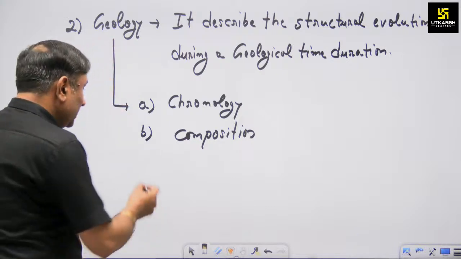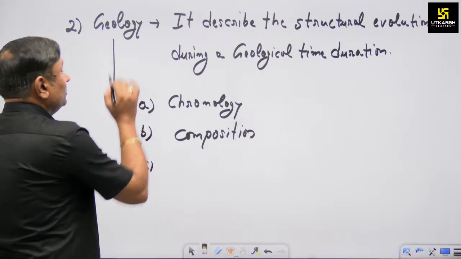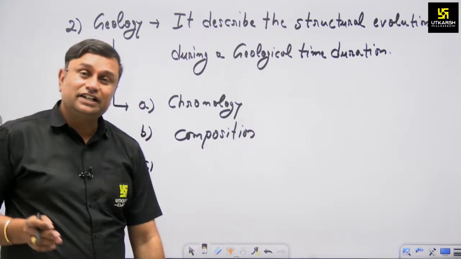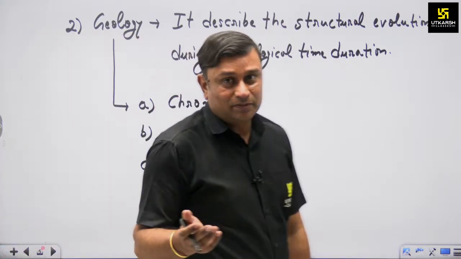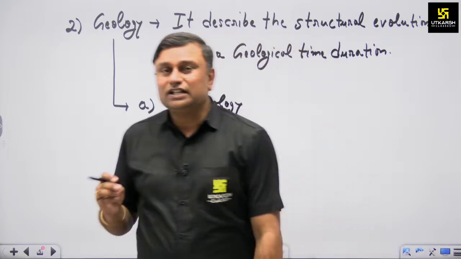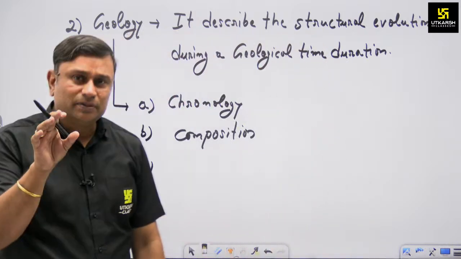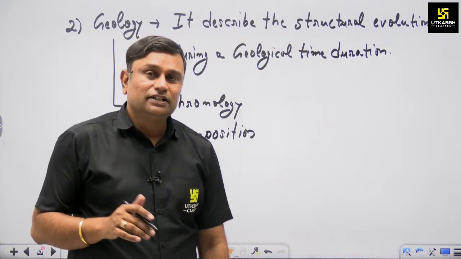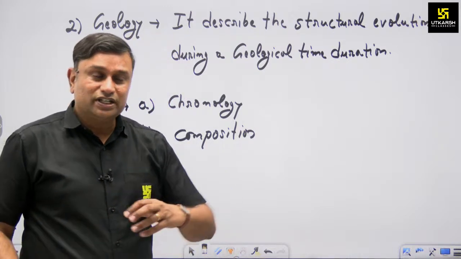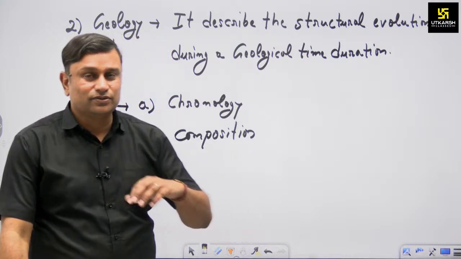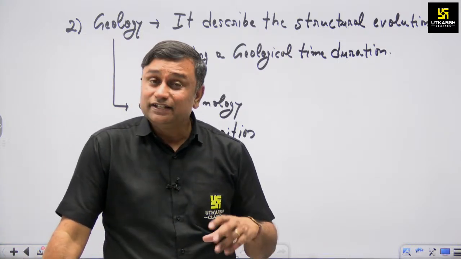Okay, the third aspect that geology describes is the potential. There is another aspect specifically in our main syllabus related to geo-heritage sites. As you know, Rajasthan is famous as a tourist destination. Why is it a tourist destination?